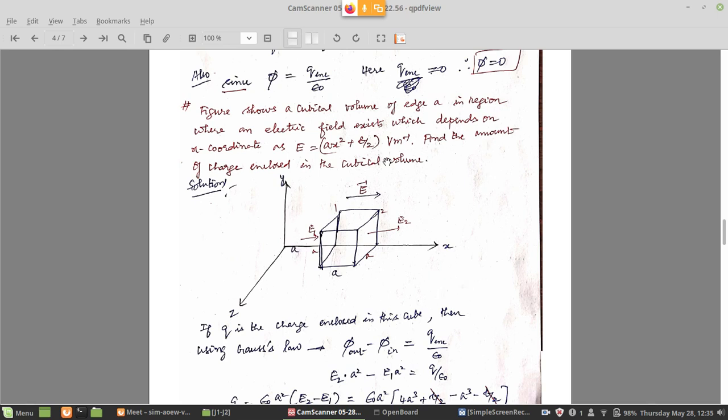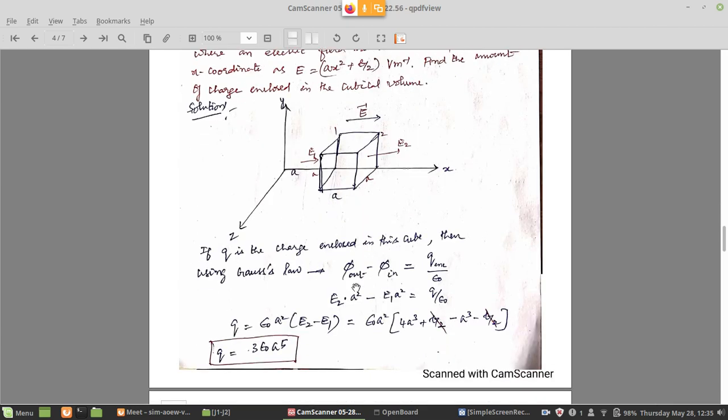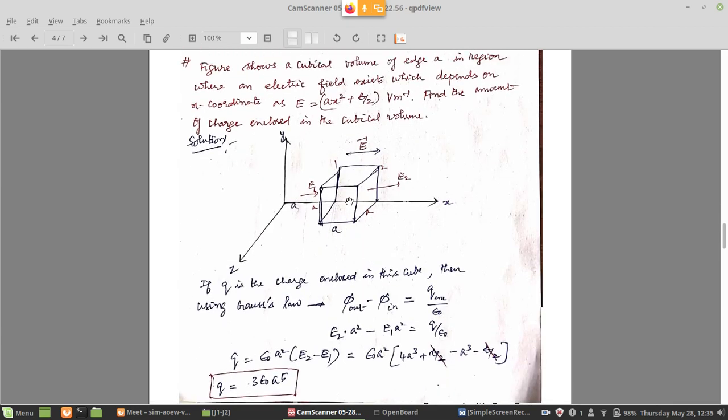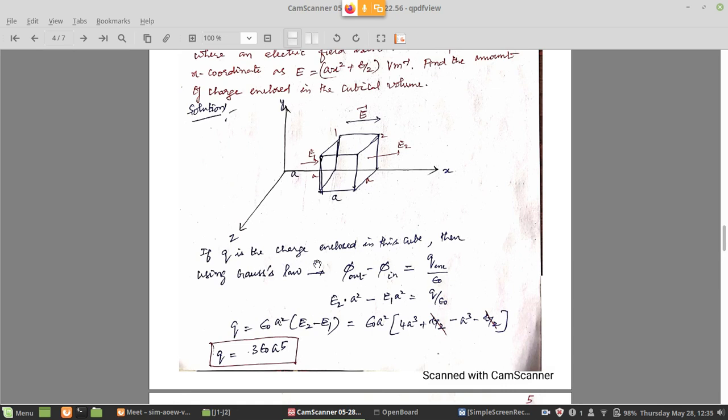So what is the amount of charge enclosed in the cubical volume? That is the question that is asked. They are not telling what the charge inside is, they are asking how much charge is inside for the flux to be like this. So if Q is the charge enclosed in this cube, then we can use Gauss law directly and tell that flux out minus flux in must be equal to Q enclosed by epsilon naught.